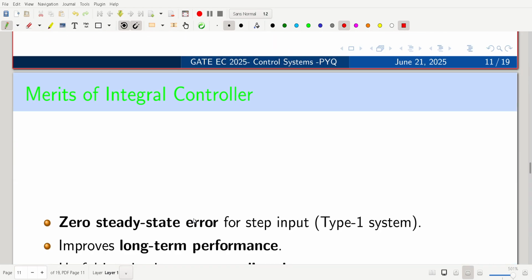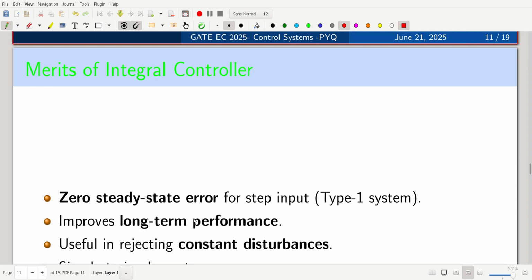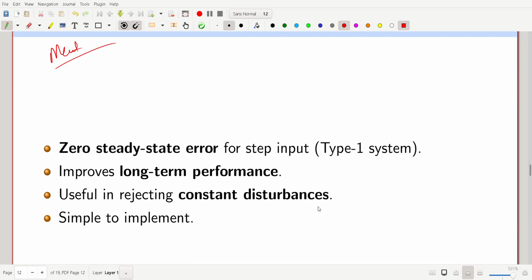So what is the advantage of integral control? Zero steady state error for step input. That's important, right? You know that with 1/s this is a type 1 system. If you put in a step input, the limit as s goes to 0, you will get zero steady state error.